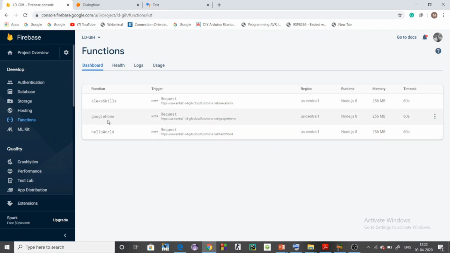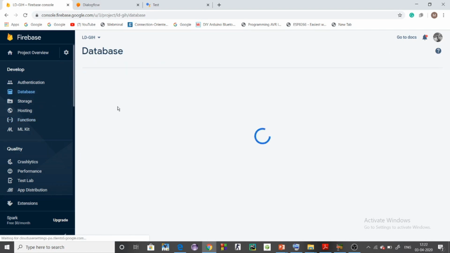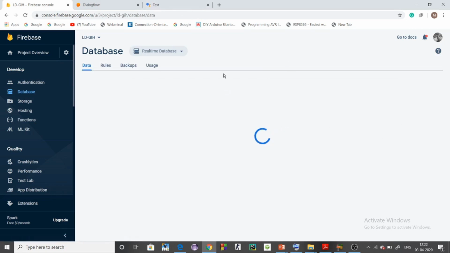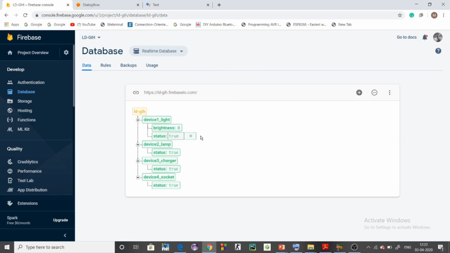There is a Google Home function. Here we have written the function in Node.js in Google Home. Using this function, it makes changes in the Firebase data. This is the real-time database. All status is true.